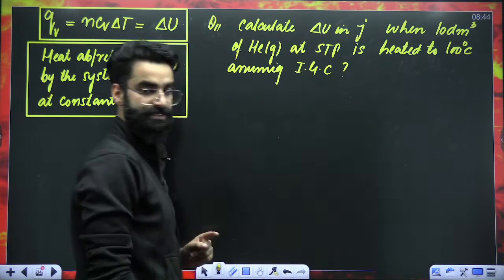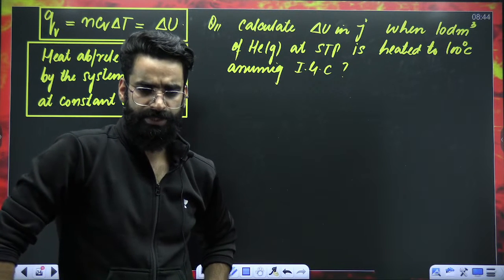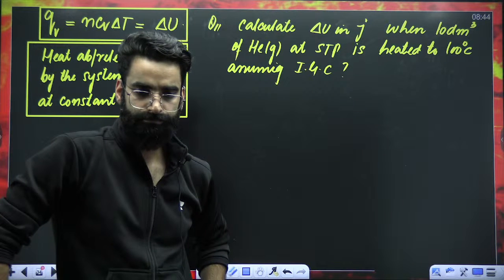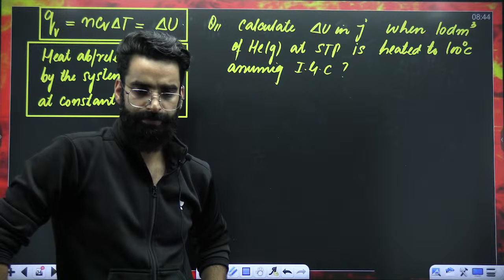Can you give this question a try? Can you solve it?